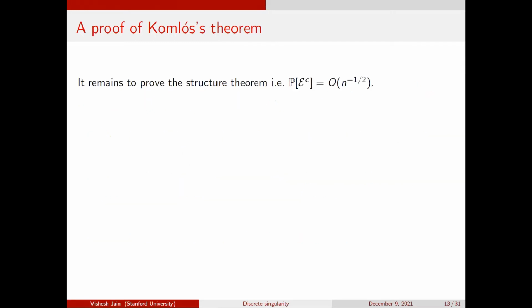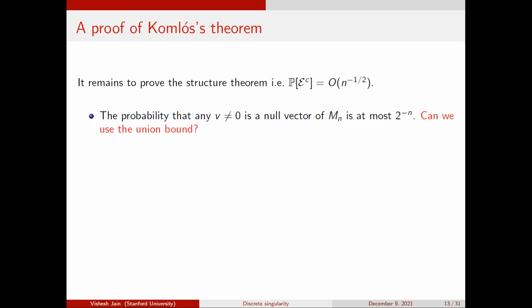Okay. So now I want to prove the structure theorem, which is that any non-trivial null vector has at least n over 100 non-zero entries. And it's fine for me to prove it with probability little o(1) here, but actually we'll prove it with probability that's exponentially small. Okay. So let's see how to do this.